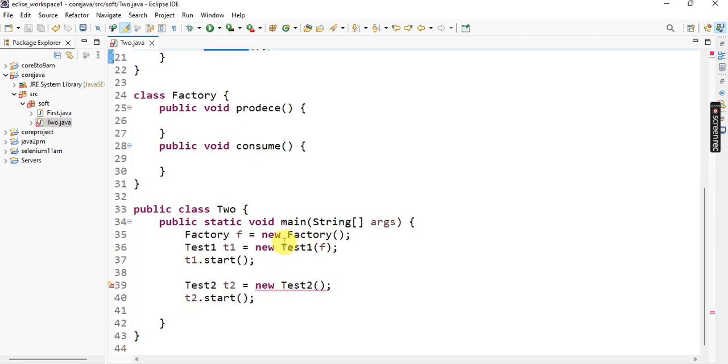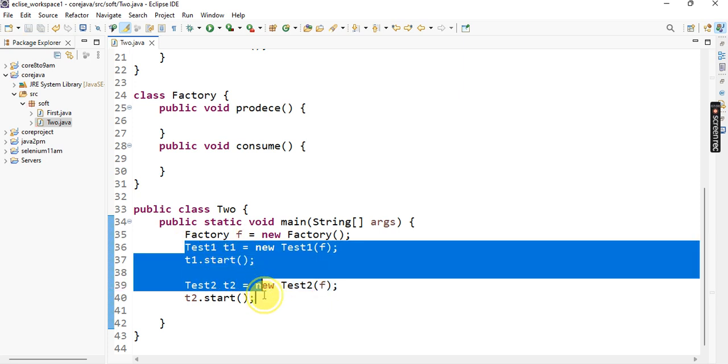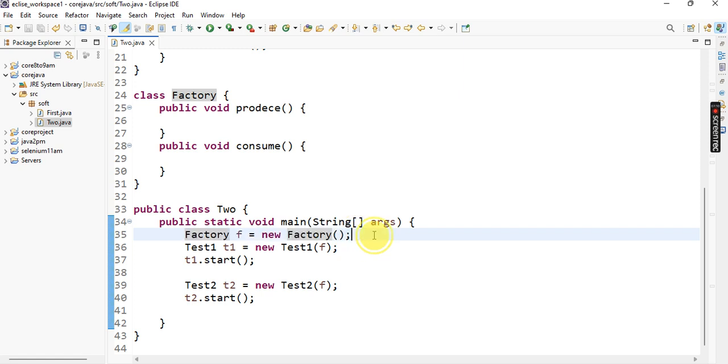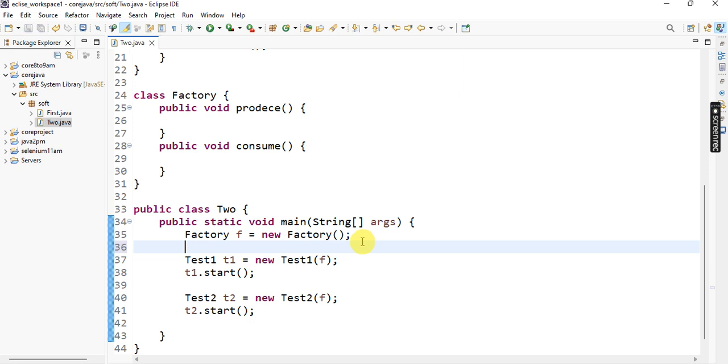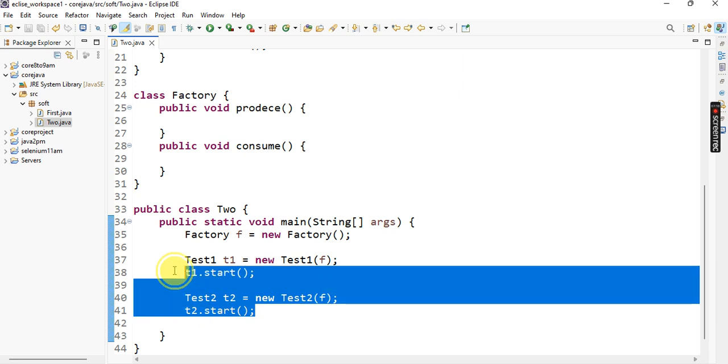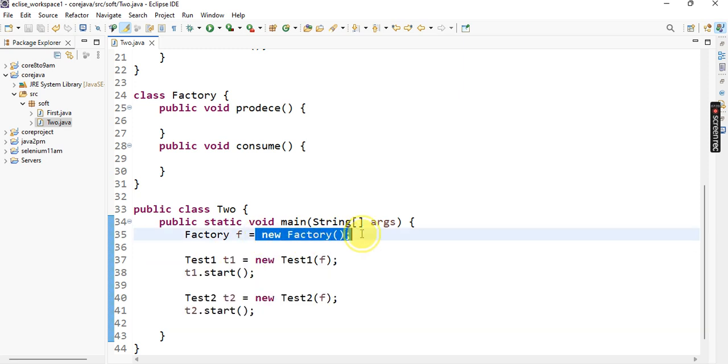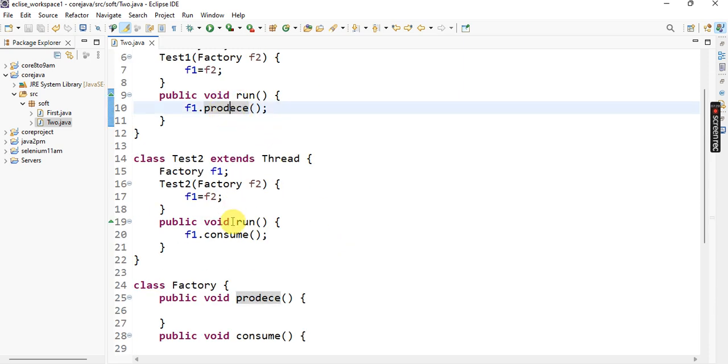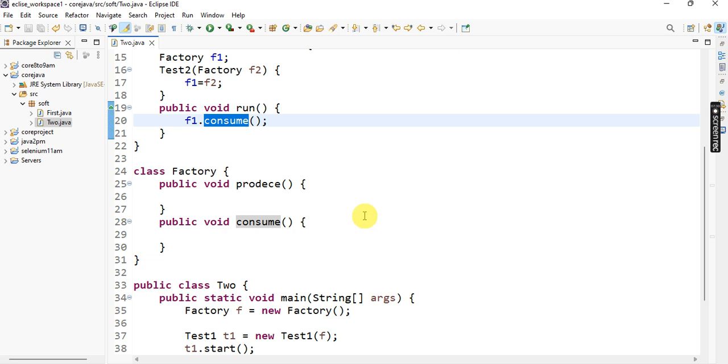Here the constructor call is also referred. So here two threads perform on a single instance. This is called multi-thread. Multi-thread means more than one thread performs on a single instance. So a single instance we can pass, and the producer and consume methods we are calling.